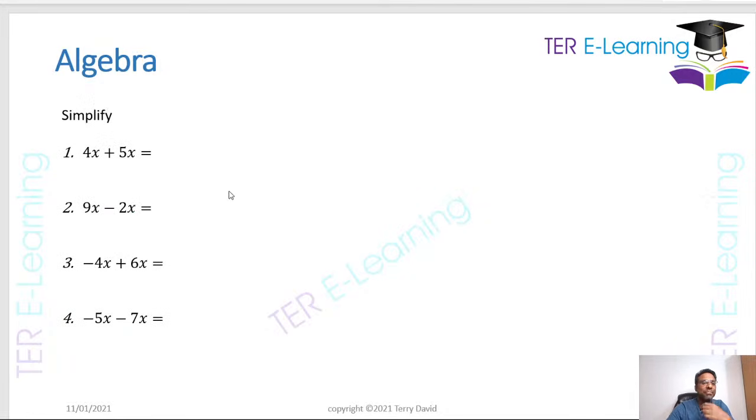Let's say we want to simplify something here. Now, if I tell somebody add 4 plus 5, they will tell me 9, right? And as soon as they see x, they get confused and they're like, sir, I don't know how to do that, right?